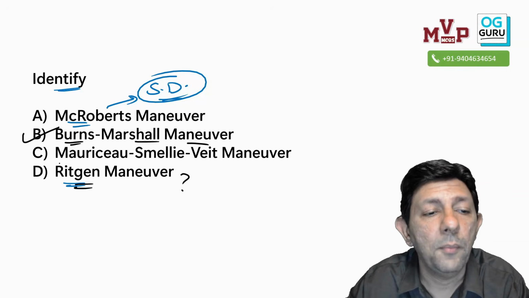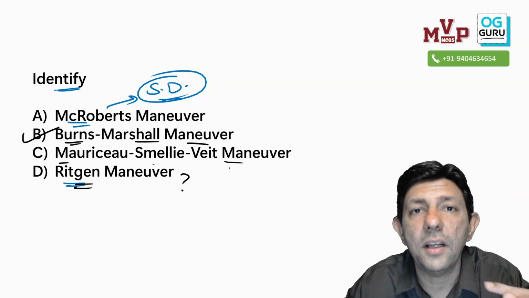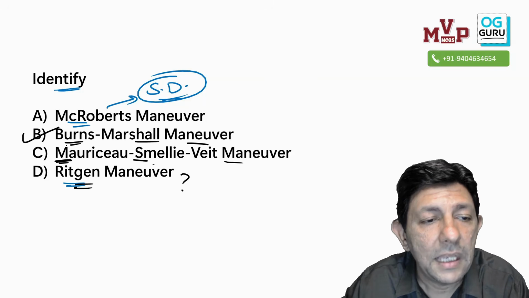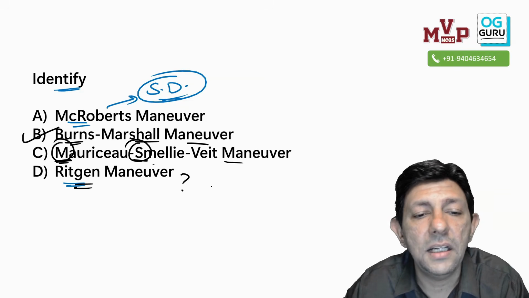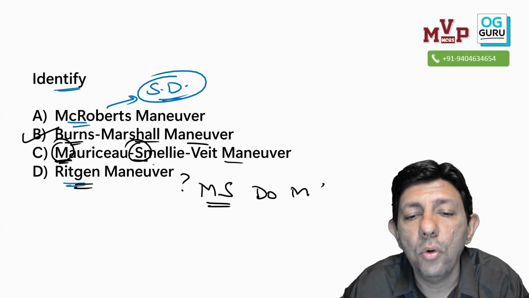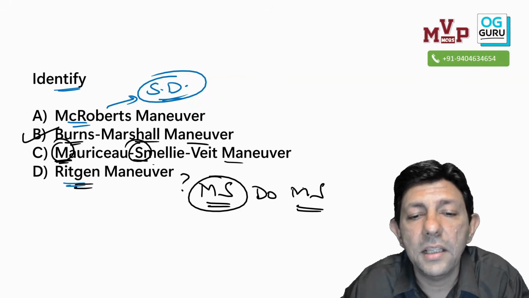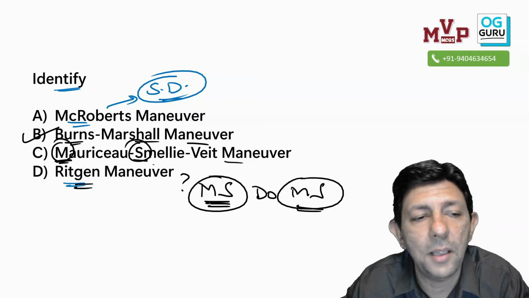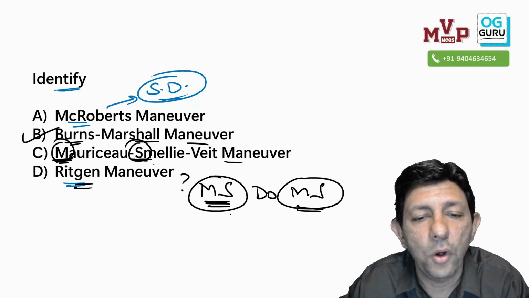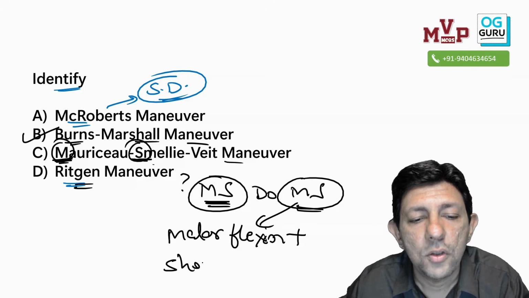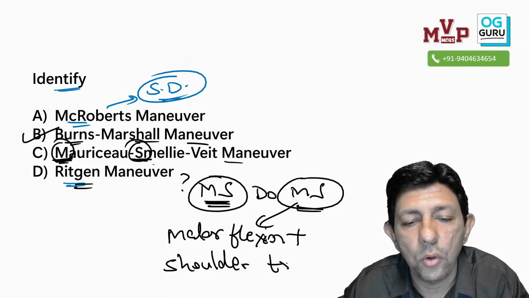And one more. Mauriceau Smellie-Veit is also for after coming head. Why is it not Mauriceau Smellie? Sir, in Mauriceau Smellie, कैसे है? MS. Isn't it? Clap if you feel happy. In MS, you do MS. अरे सर ये क्या बोल रहा है कि सर इन MS you do, when you do MS you do MS. Yes, MS you do MS मतलब कि सर Mauriceau Smellie you do malar flexion plus shoulder traction. Thoko tali.